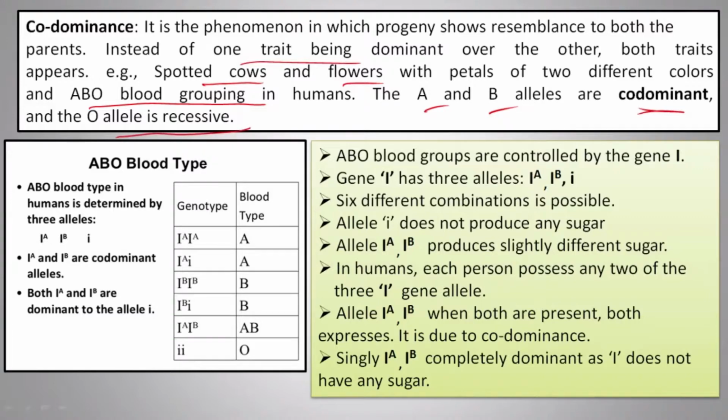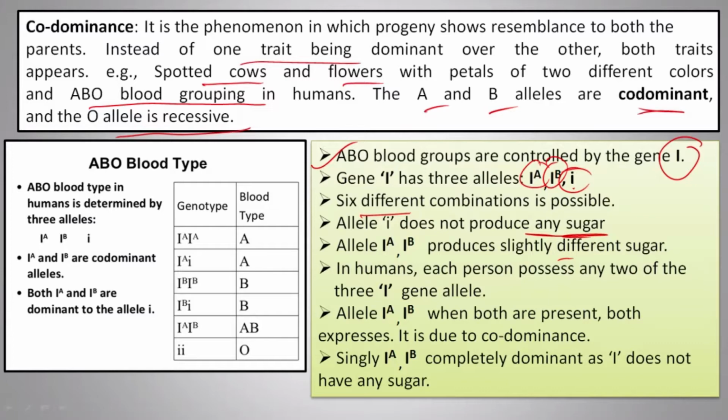The ABO blood group is controlled by the gene I, and gene I has three alleles, IA, IB and small i, which make six different combinations. Small i does not produce any sugar, but IA and IB produce slightly different types of sugar. A human possesses any two of the three alleles.